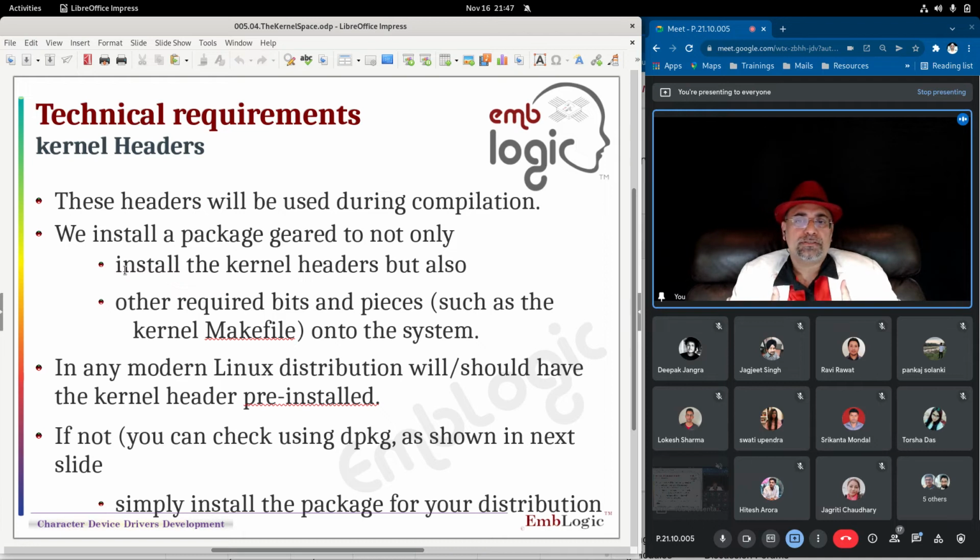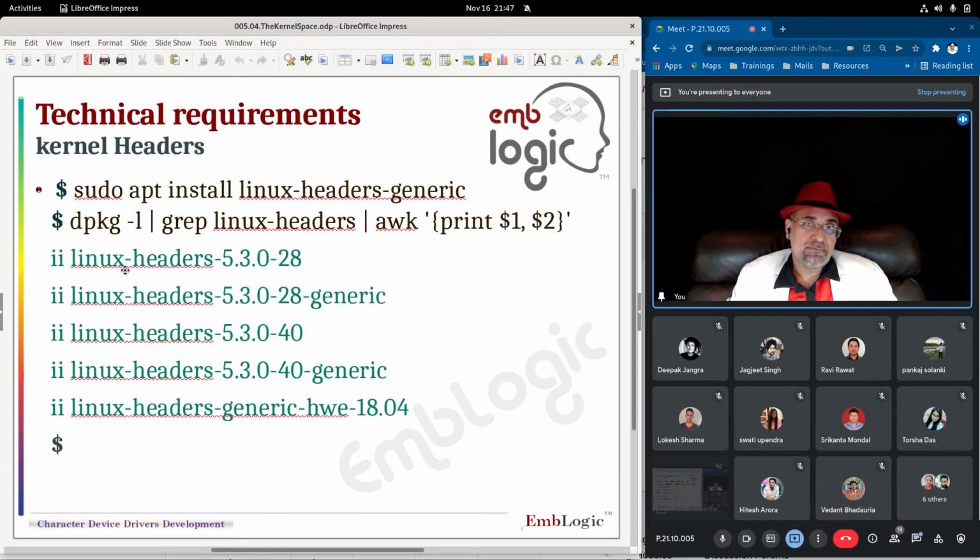In any modern Linux distribution, we have the kernel pre-installed and coming with us, so there is a transparency and we did not know that. But we have to take control in our hand and build and install our headers separately now. If you want to install a system with all kernel headers, then you can use apt install or apt-get install linux-headers-generic. On a Debian machine you can give this command. You will see all the headers will be installed and listed as given here. I have already installed this.